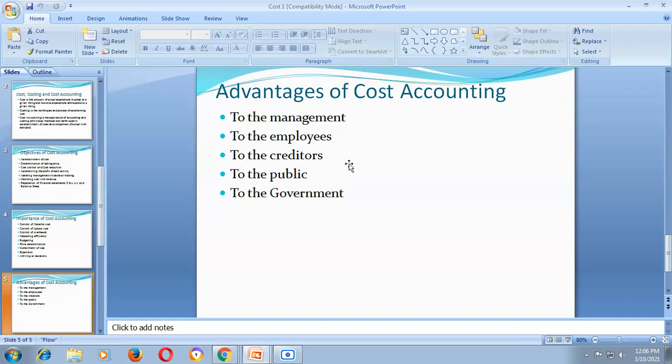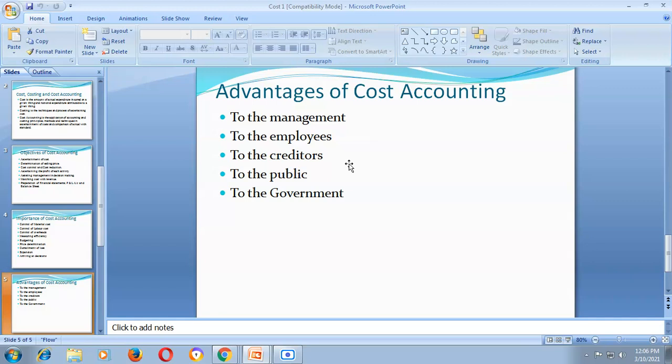So these are some of the advantages to the employees. I repeat again: sound wage policy, bonus plan, reward for higher efficiency through incentive schemes, and security of a job. These are the advantages to the employees.